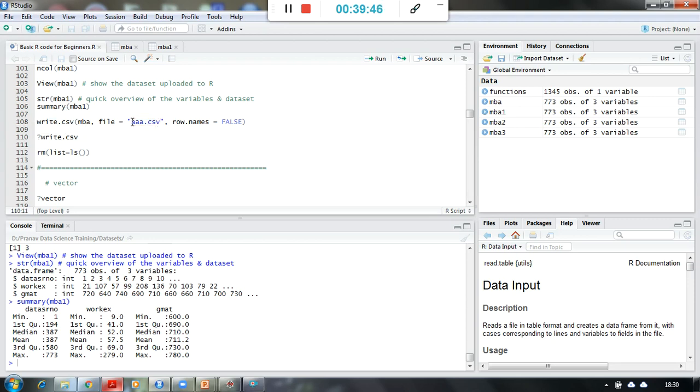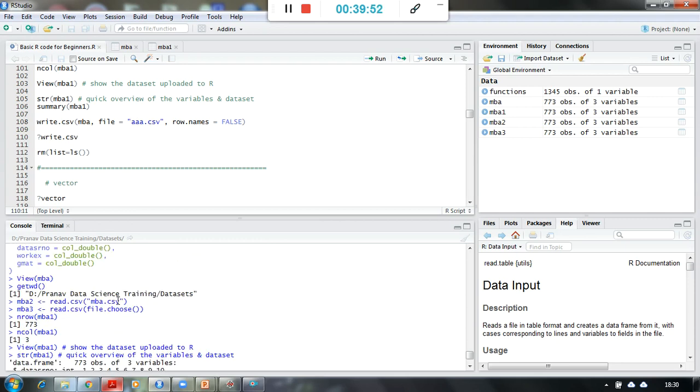So right now when I am saying AAA.csv, what is my current path? As we have seen, my current path is this. So the AAA.csv file must be saved in this dataset folder, and I'm saying row names equal to false. Row names means these numbers which we see on an Excel sheet.